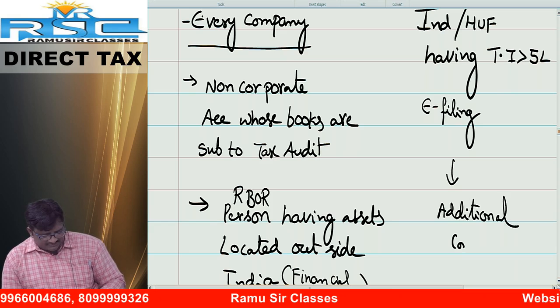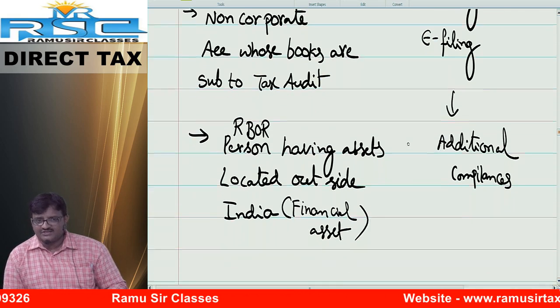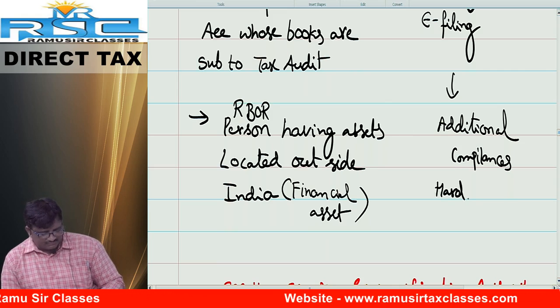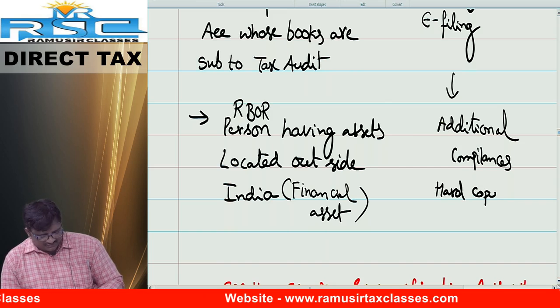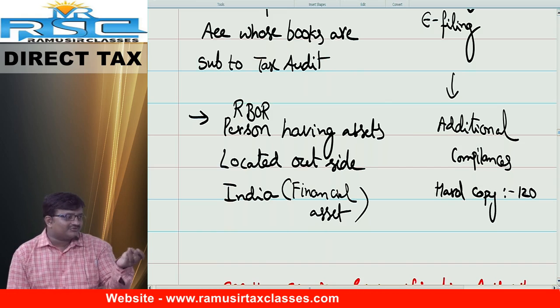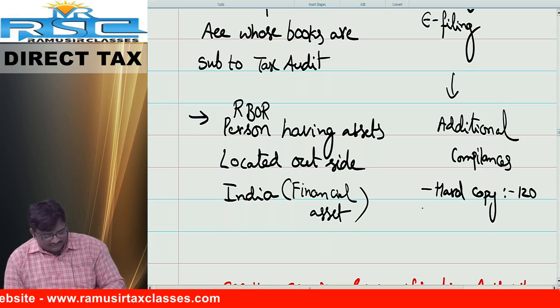Additional compliances. Even though you filed online without a digital signature, as an individual or HUF, you have to do additional compliances. First option, the bad option, is the hard copy. Within 120 days, you have to send the hard copy. Friends, if you want to send the hard copy, then what is the fun of e-filing, right? So that is one option.